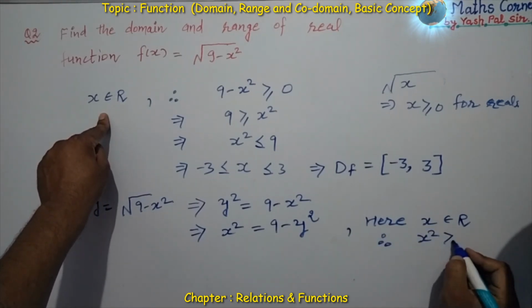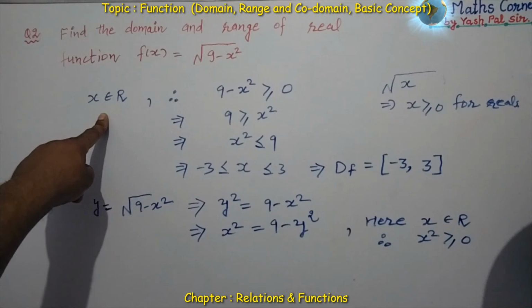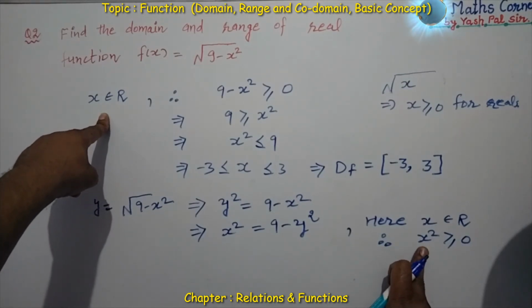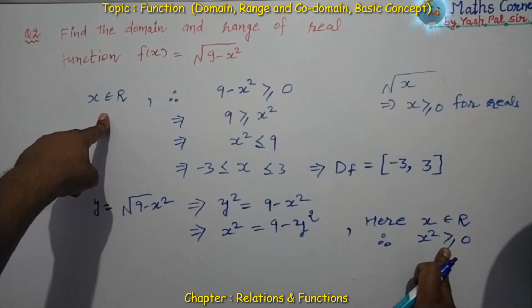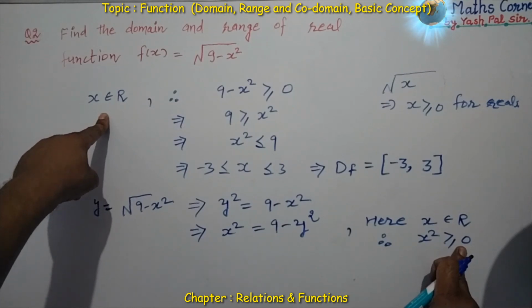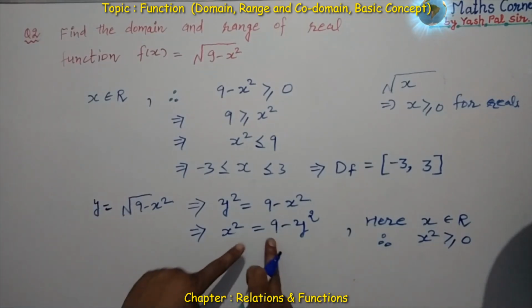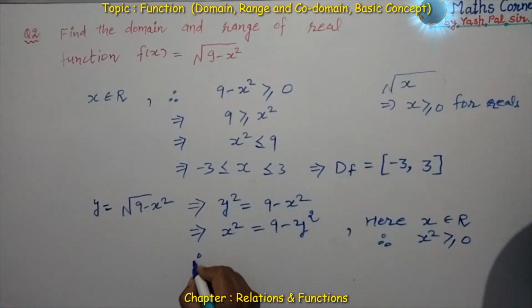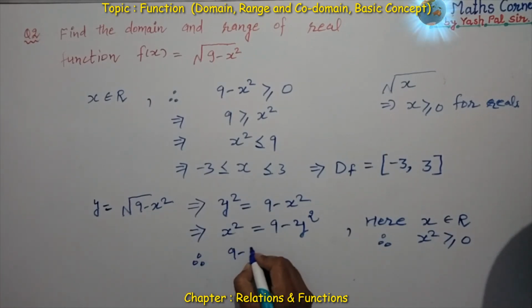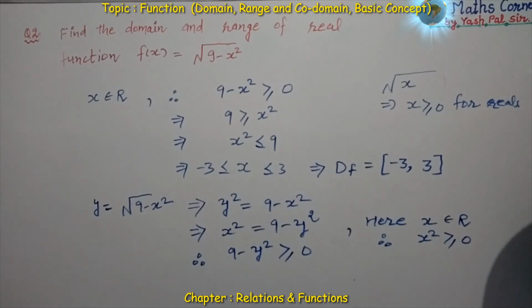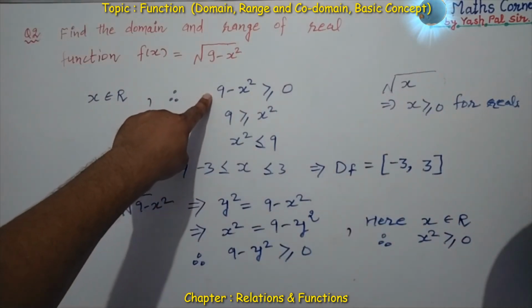Okay, now here, because x belongs to real numbers, x square is greater than or equal to 0, because the square of any real number is greater than or equal to 0. So x square, the value is 9 minus y square.